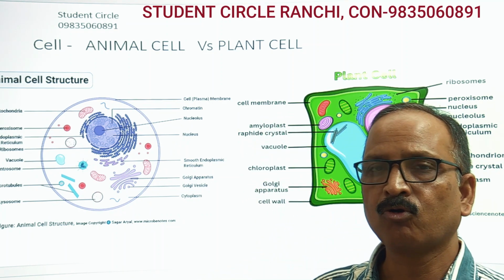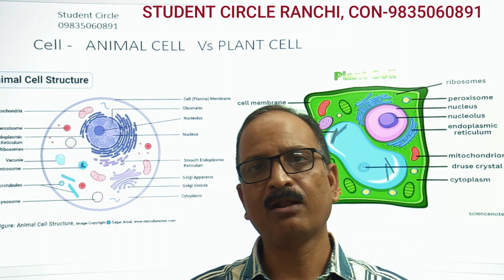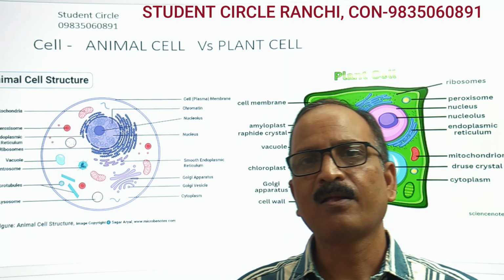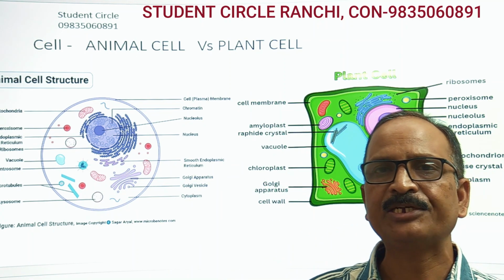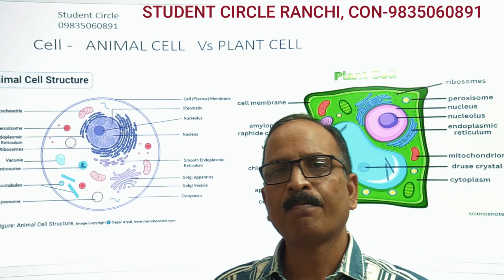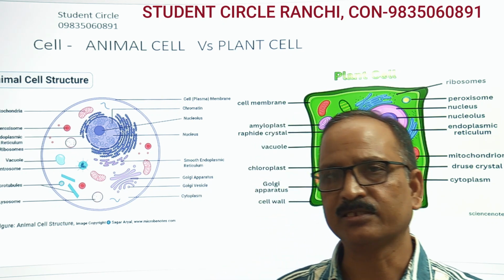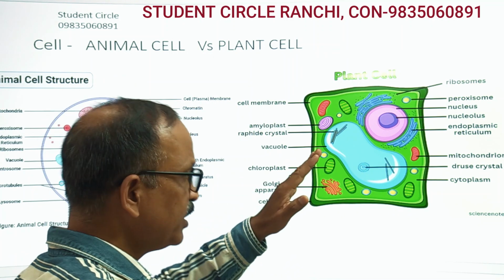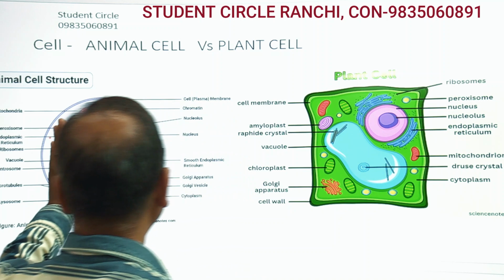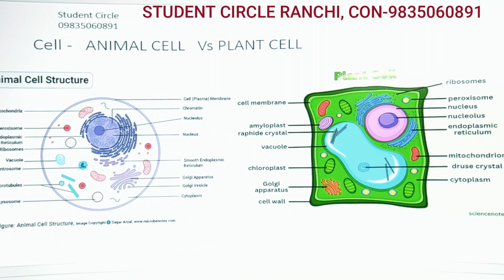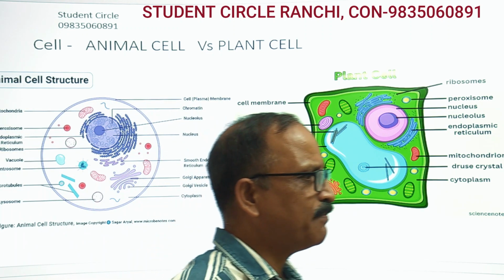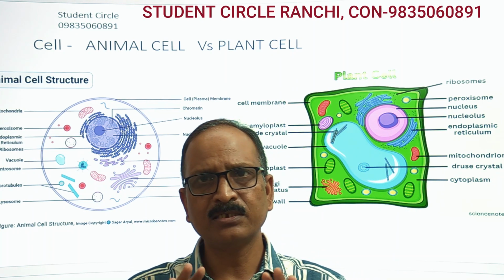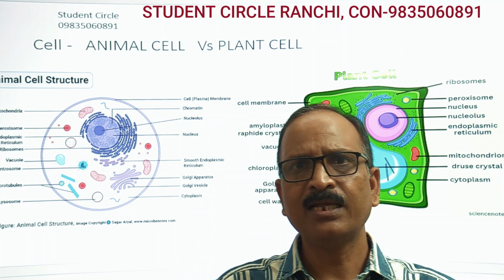And chloroplast, that is chlorophyll, is green in color and it absorbs energy from the sun to perform photosynthesis in plants. So these plastids are absent in animal cell. These are some differences between plant cell and animal cell.